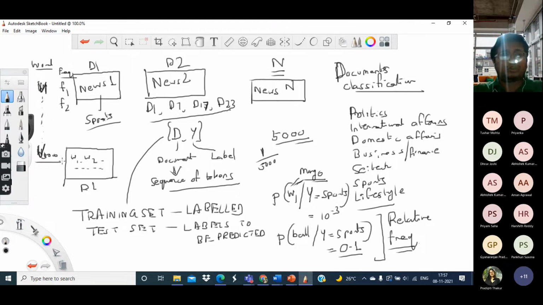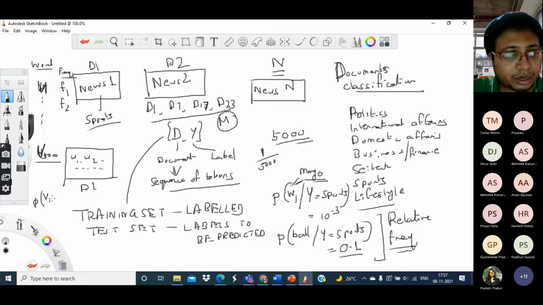And so on. Now let us say that these 4 documents together have a total of M words. Then the probability of the word V1 under this label sports is equal to F1 by M.